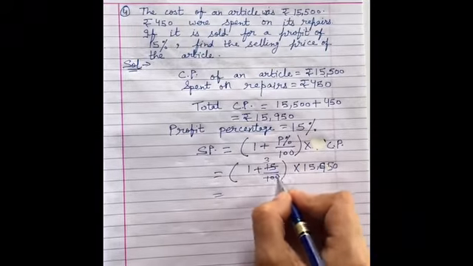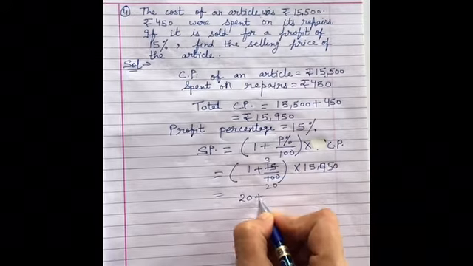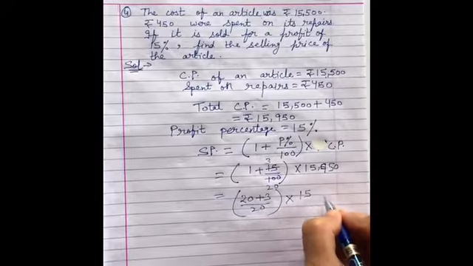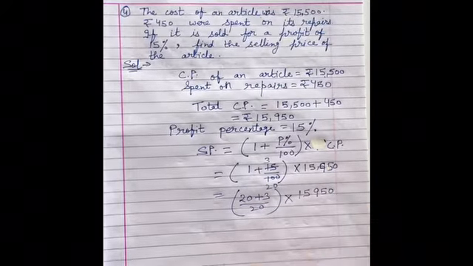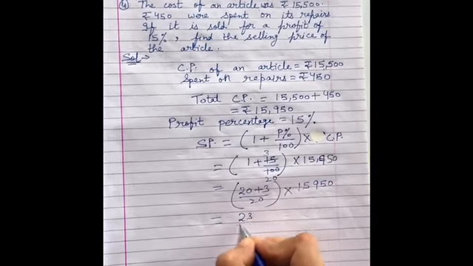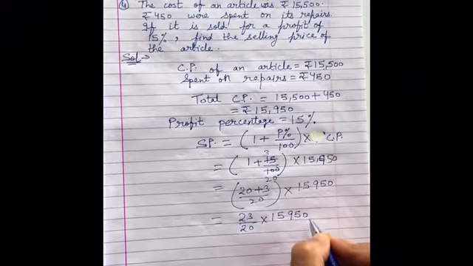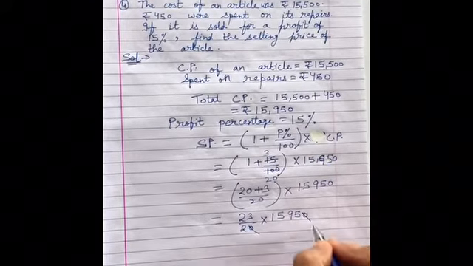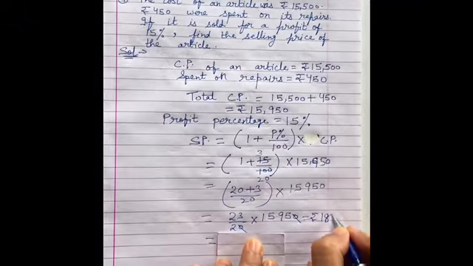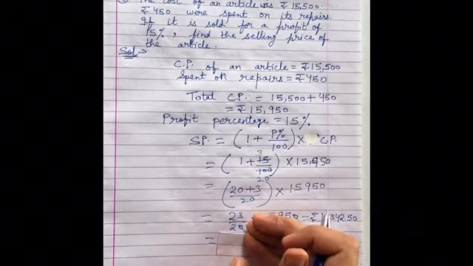5 3 ja 15, 5 2 ja 10. So it will be 20 plus 3 upon 20 when you take the LCM multiplied by 15,950. Fine. So it will be 23 upon 20 multiplied by 15,950, as we have got the profit. So we'll reduce it. 18,342.50. Fine. So that will be your final answer.